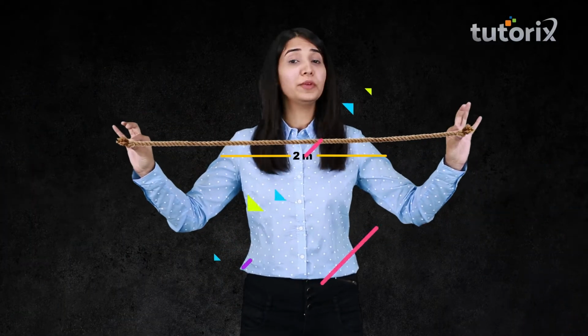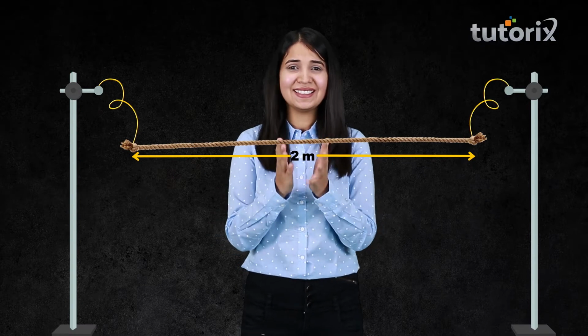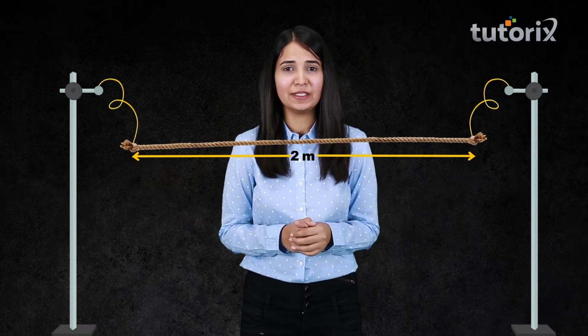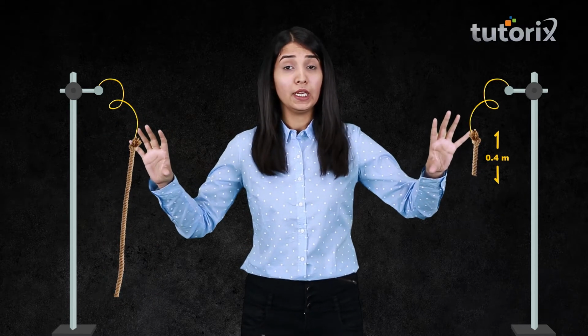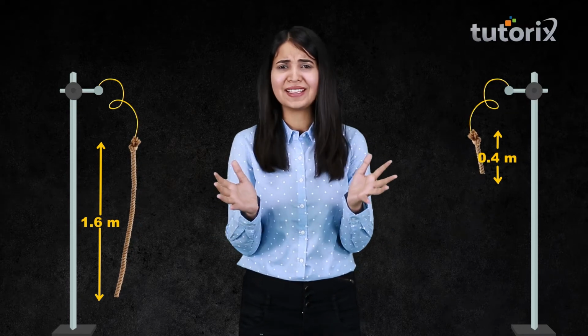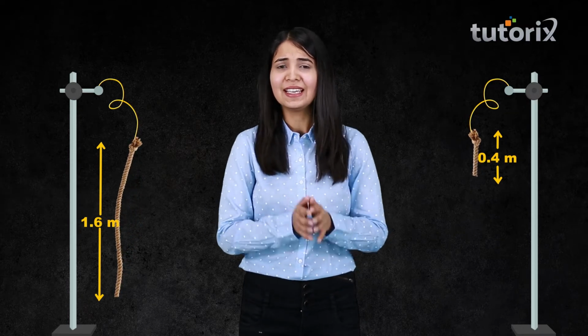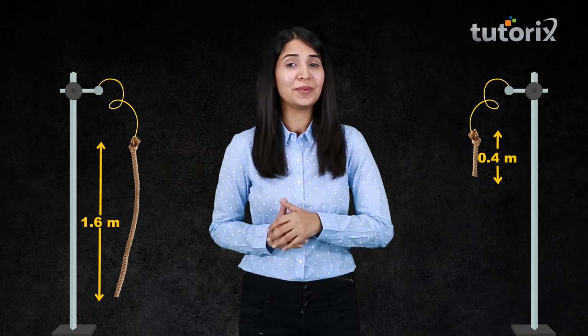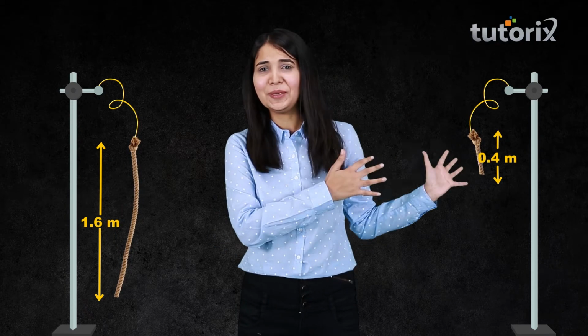Same way, now if I say that I have a rope which is 2 meter long, then I say, well, that's an assumption, it is not exactly 2 meter. Then I say I've done the partition from here. So what do you see? The length of this and this rope is different. It's not the same as 2. It might be 0.4, it might be 1.6. So what is happening? Both these quantities have changed their values on doing the partition, correct? So let's keep them to a different side. Mass and length on this side.